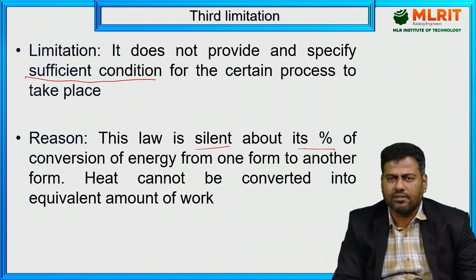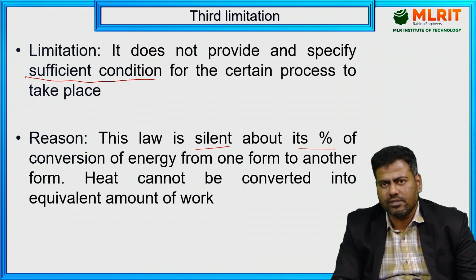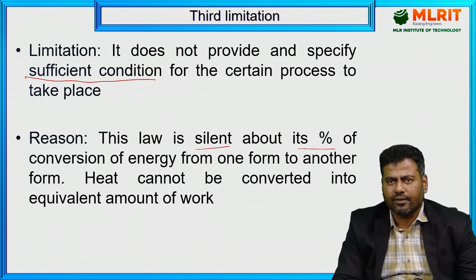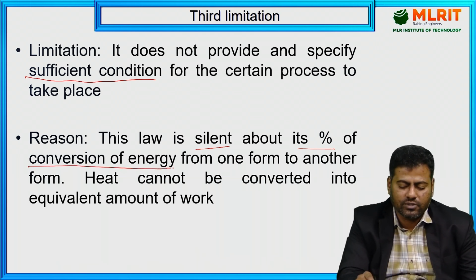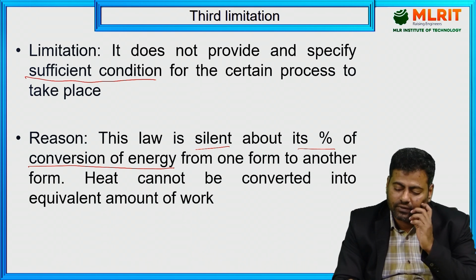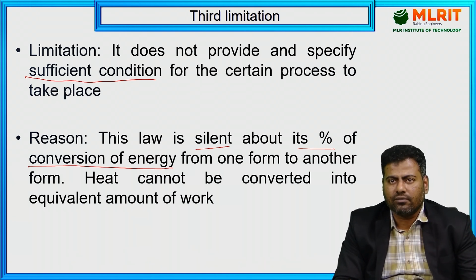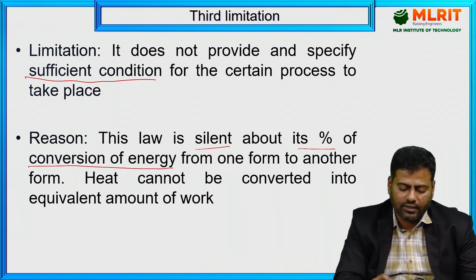That percentage is the evaluation of the performance parameter, which we can simply say is the efficiency, right? The percentage of conversion of energy from one form to another form. How much quantity is converted from one form to another, we don't know, right? So heat can't be converted into an equivalent amount of work.